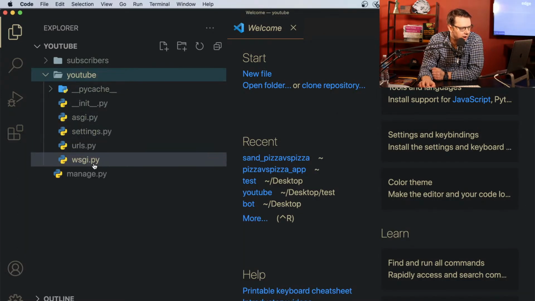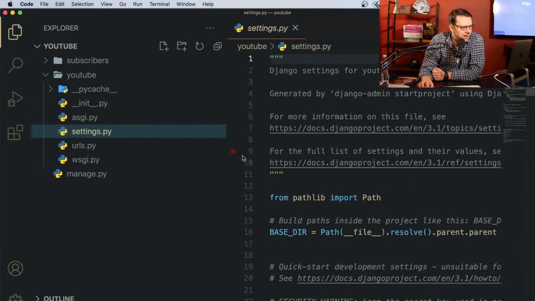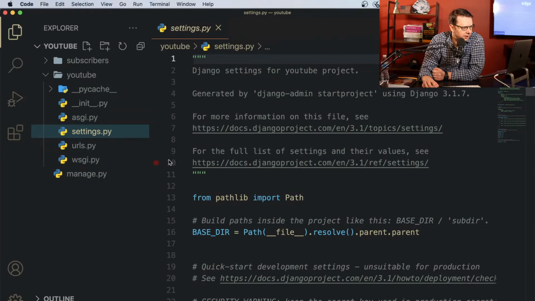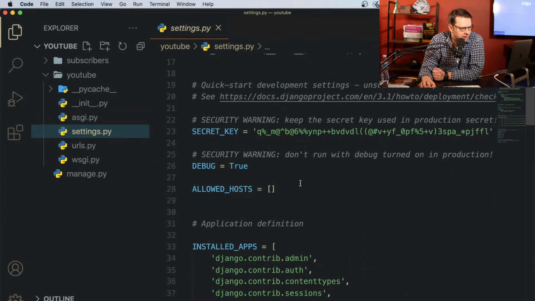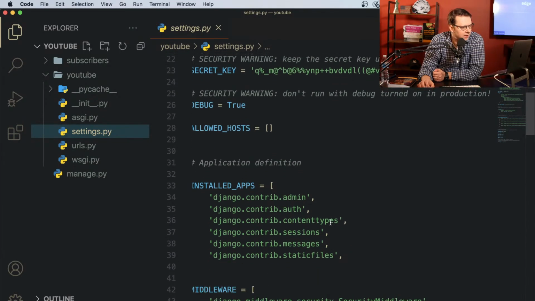Now this part contains a bunch of files. Django created all these files for us. Now settings is the main file, pretty much where you place all your settings and where you manage all this stuff. I won't be able to go through all of these things because we have limited time. We have just 45 minutes.